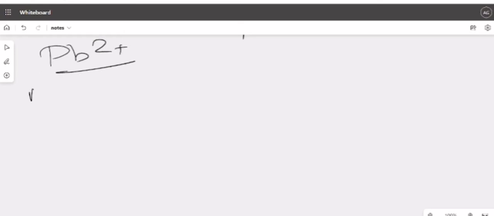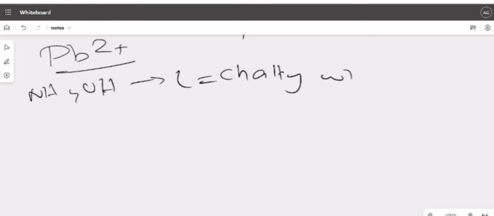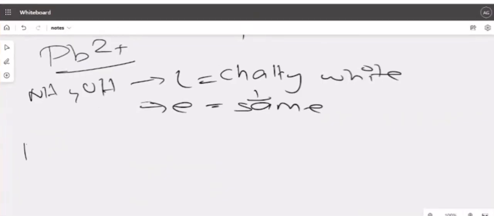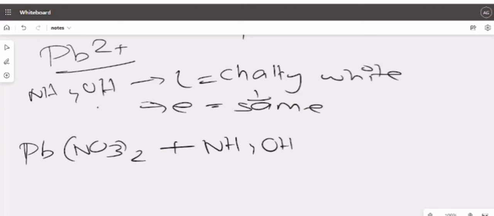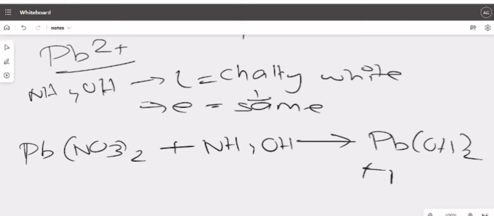Lead. First let us take NH4OH this time. We have seen that we get a chalky white precipitate, correct? When you add excess, it remains the same, no change. That is lead nitrate plus NH4OH gives you lead hydroxide plus NH4NO3. This color was chalky white. Clear?